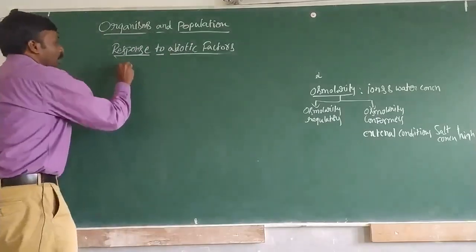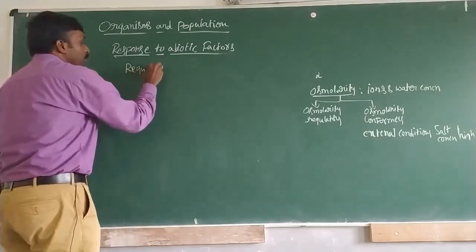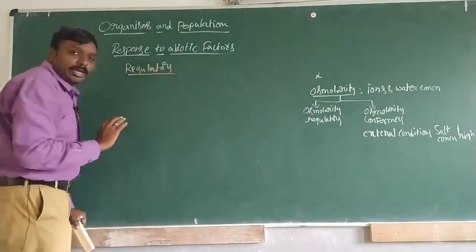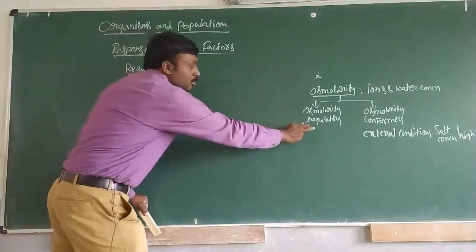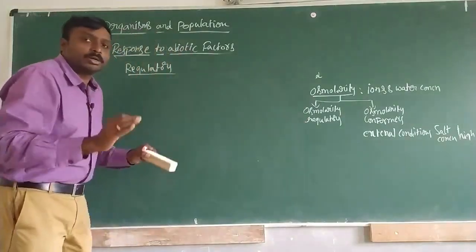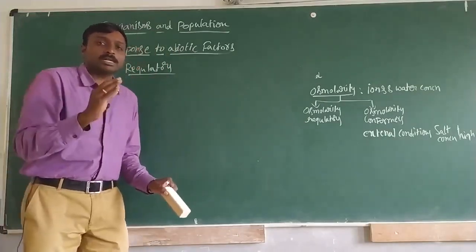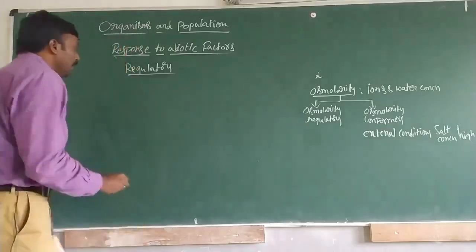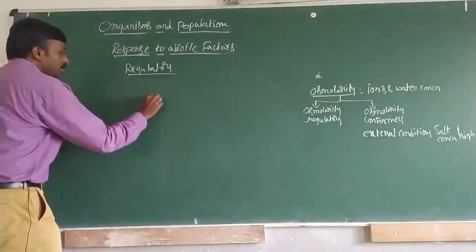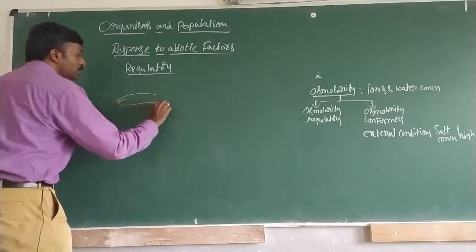Now let us talk about osmolarity regulators. In an example study of osmolarity regulators, we said that regulators will always try to maintain constant values. Let us say this is a fish.